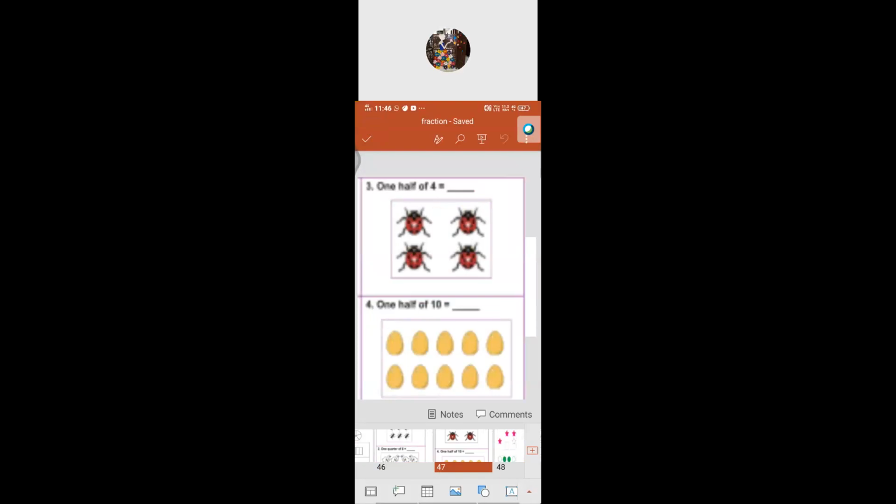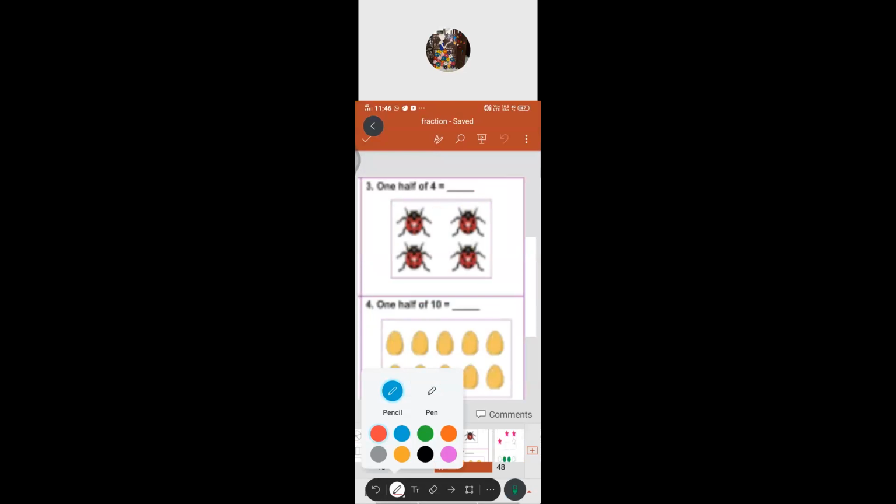Can you see that one? Here they ask 1/2. That means half of 4. So half means how should we write it? 1 by 2, ma'am. Very good. 1 by 2. So there are 4. How many parts do we have to divide into?